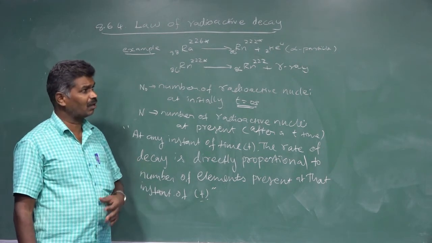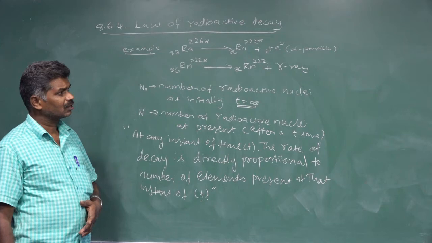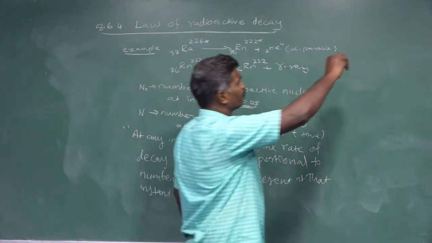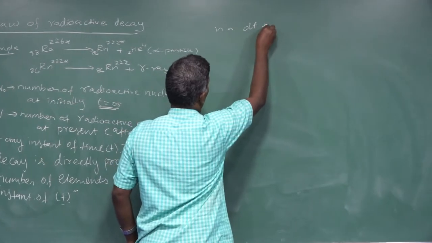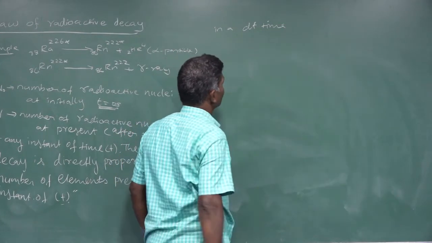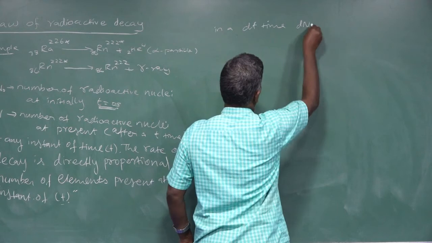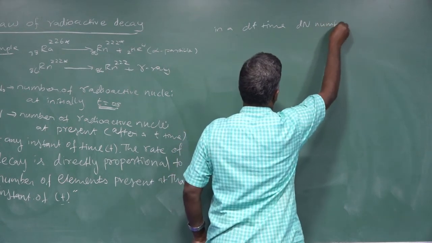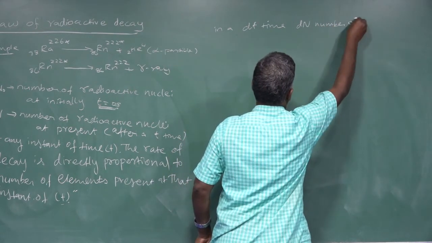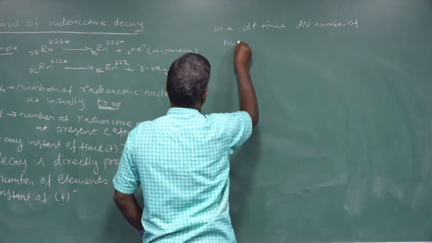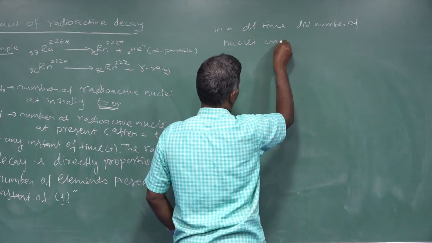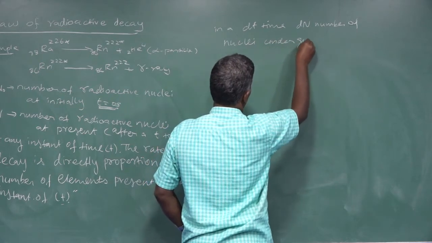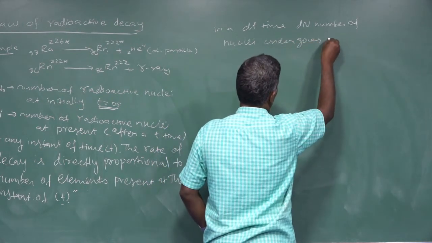For that, suppose in a time dt, dN number of nuclei undergoes disintegration.